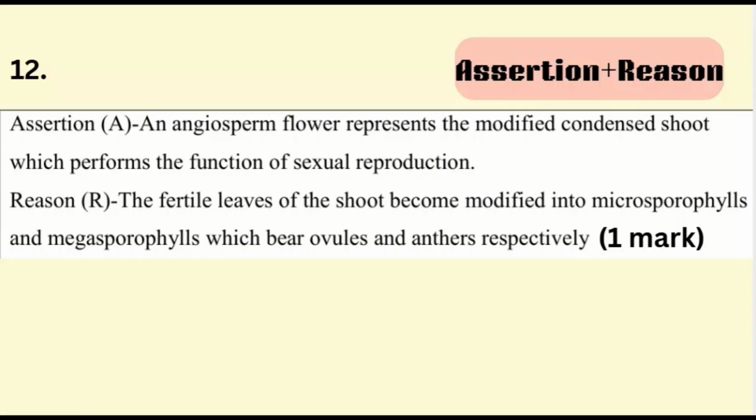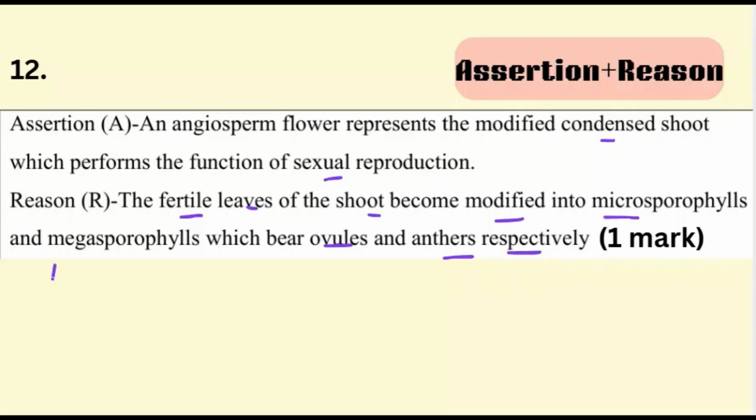Now this is an assertion reason question. Assertion says an angiosperm flower represents the modified condensed shoot which performs the function of sexual reproduction. Reason: the fertile leaves of a shoot become modified into microsporophylls and megasporophylls which bear ovules and anthers respectively.